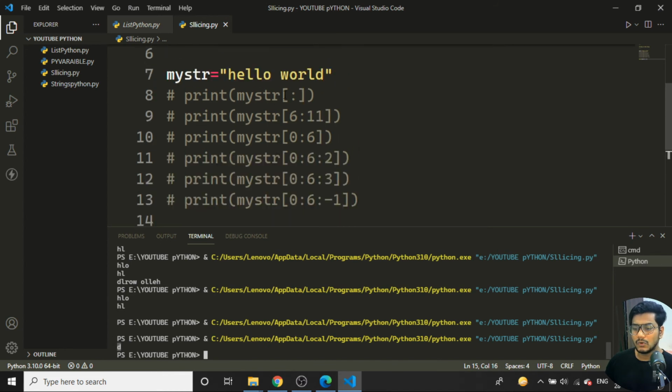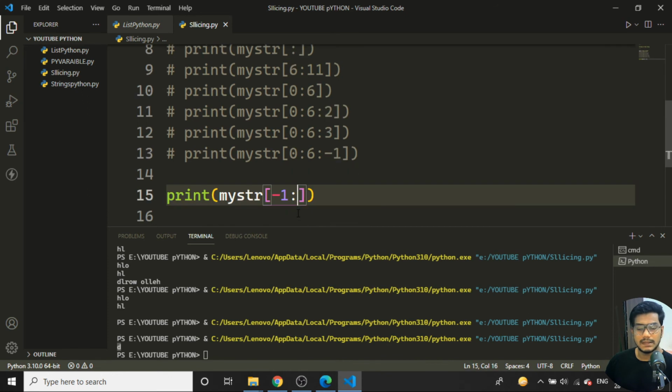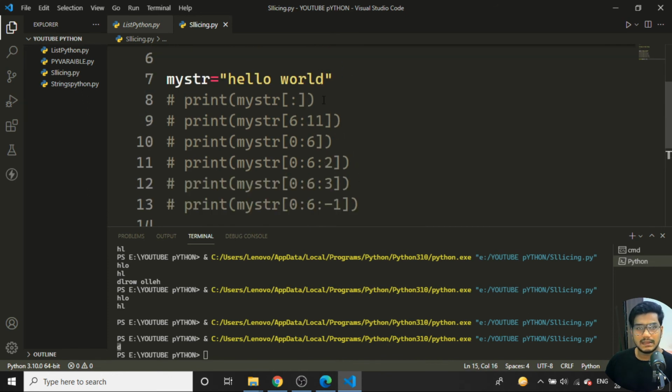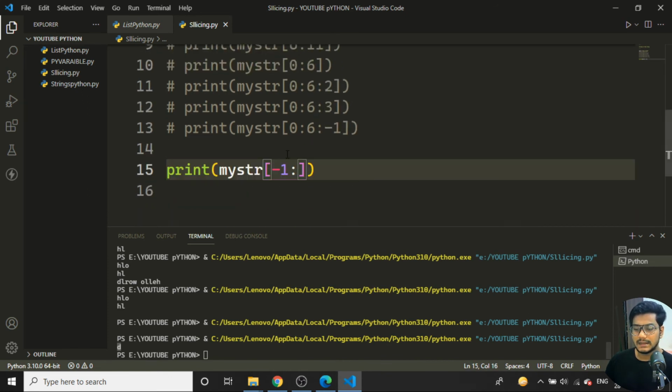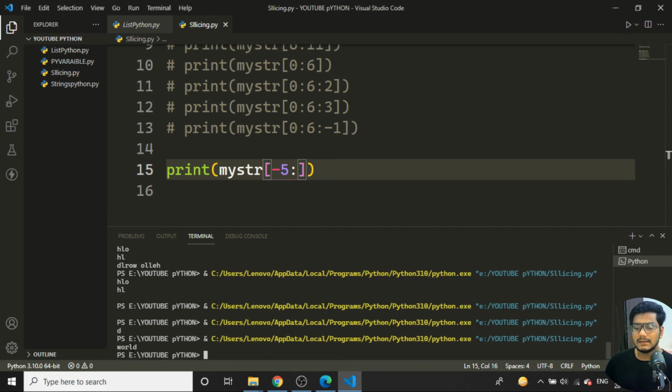So why am I getting only D? That means the last letter is what I am getting printed over here. Only if I want to get the last letter, I can just use minus 1. Suppose I leave the second argument empty and start with minus 5. That's the thing. So you can see I'm getting WORLD.